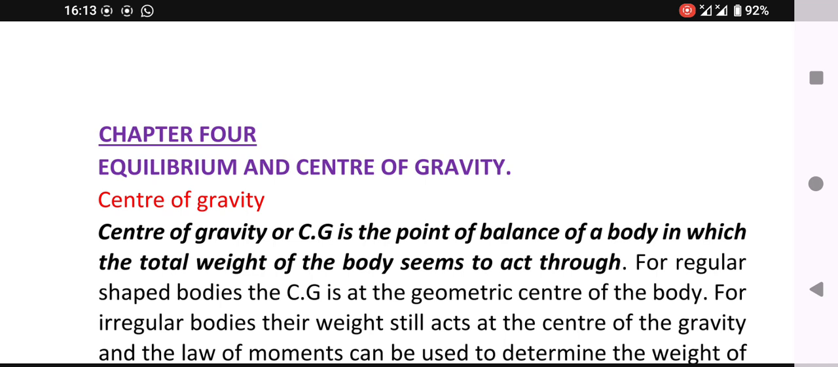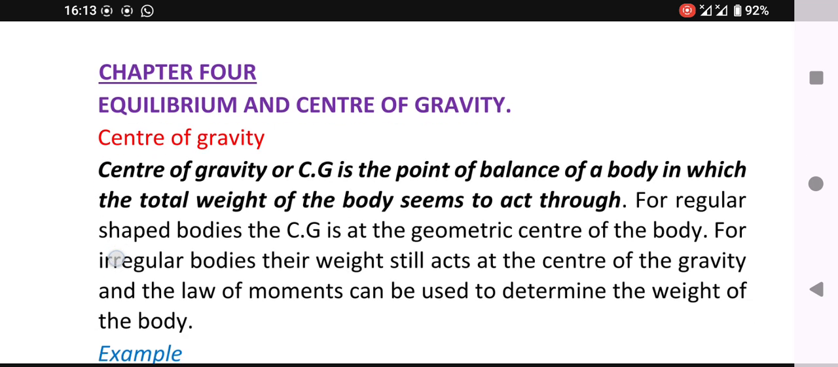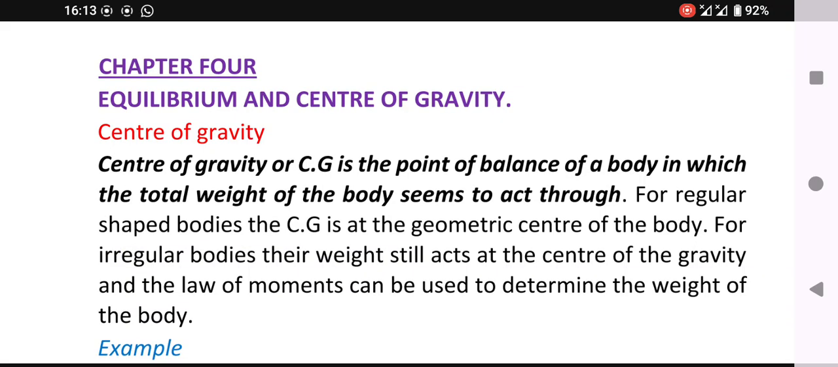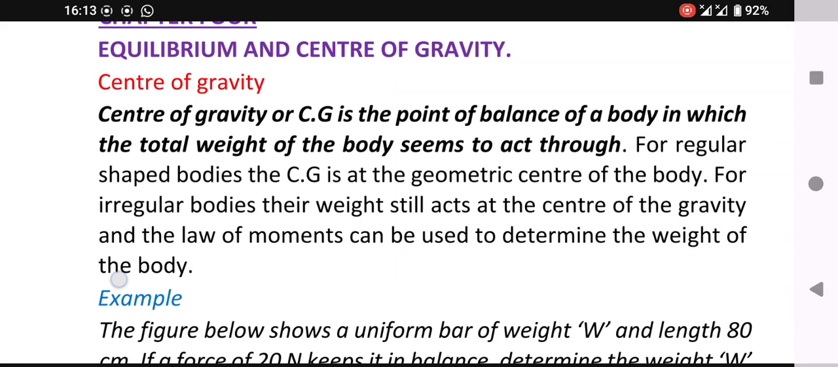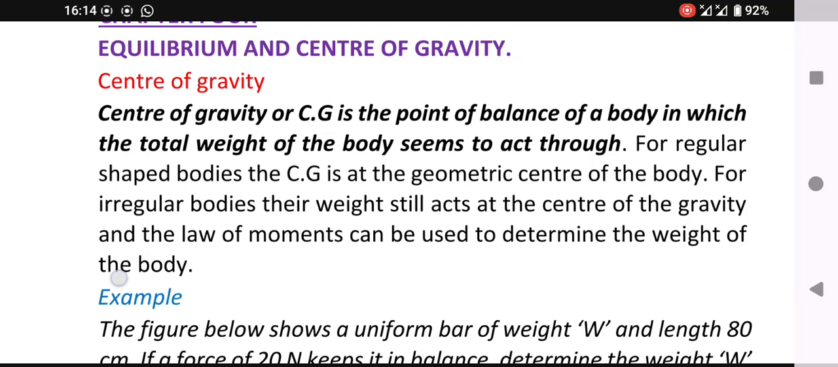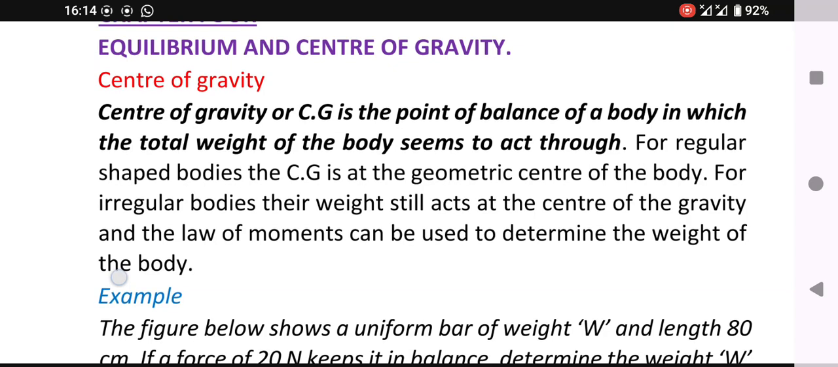Without wasting time, I want to dive into equilibrium and the center of gravity. Equilibrium and the center of gravity is a topic in Form 2, whereby we deal with the center of gravity and the equilibrium. The center of gravity, normally referred to as COG, is the point of balance of a body in which the total weight of the body seems to act through.